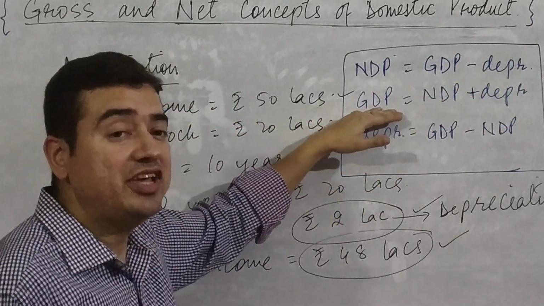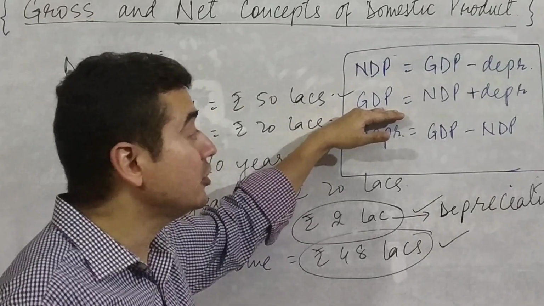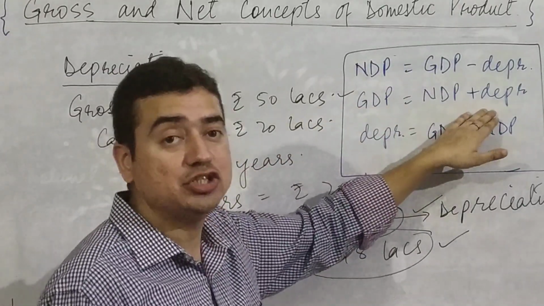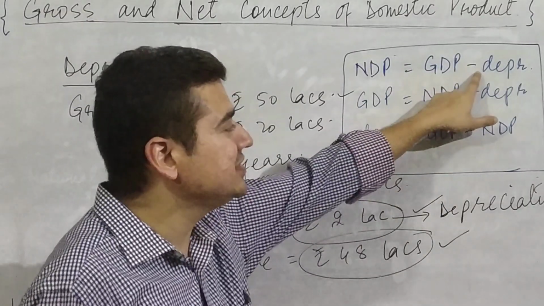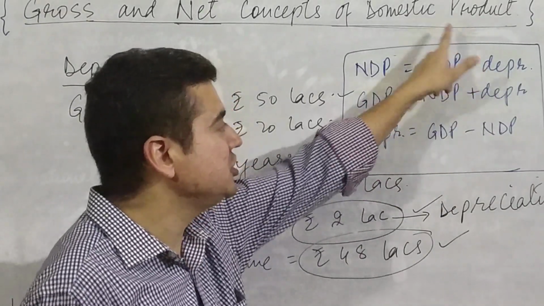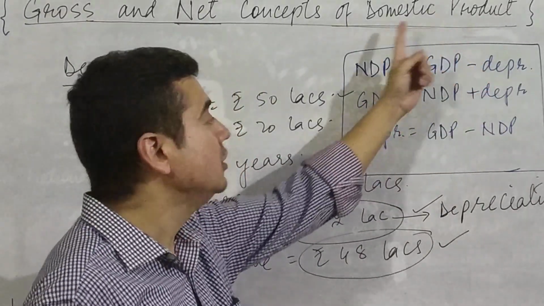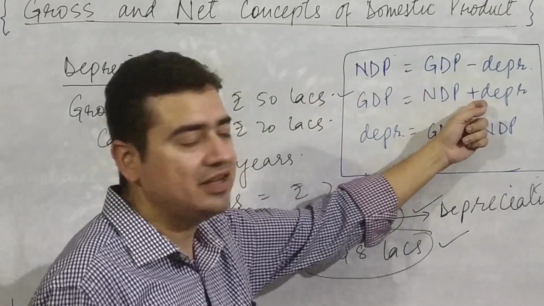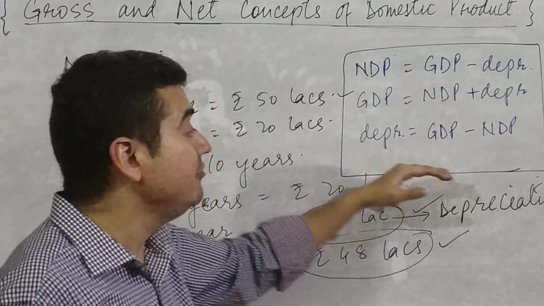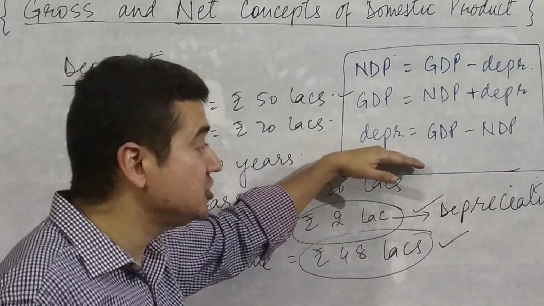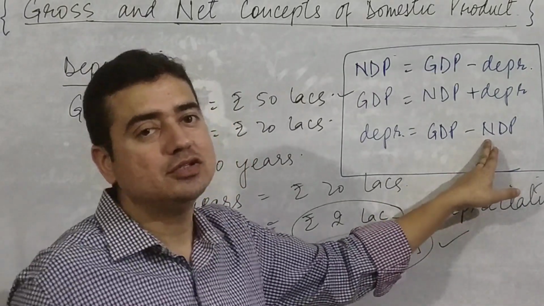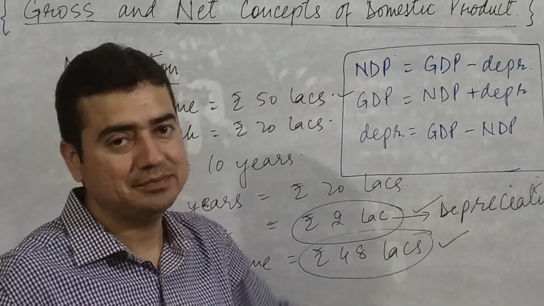And then when we have to calculate gross domestic product or gross income, that is total income, we have to add depreciation to the NDP. You can see here, when we shift depreciation from this side of the equation to that side of the equation, this negative sign will become positive and it is reflected here. We can calculate the value of depreciation as the difference between GDP and NDP. So I hope it is clear.